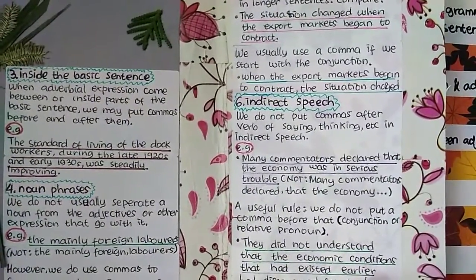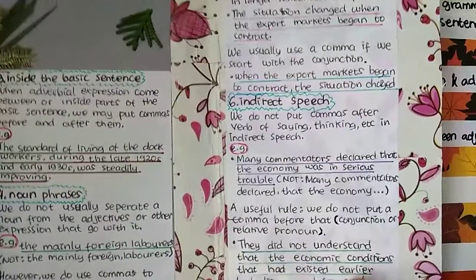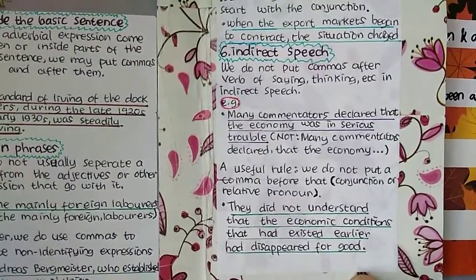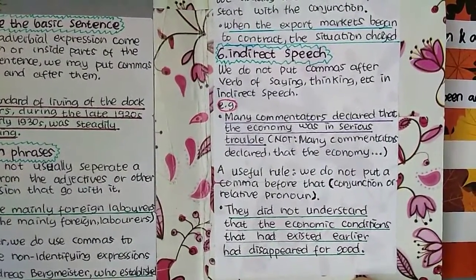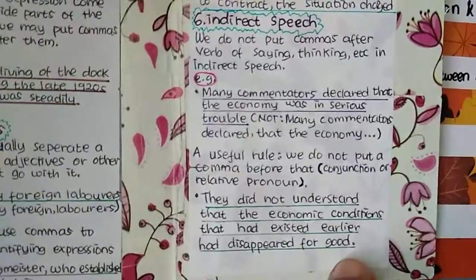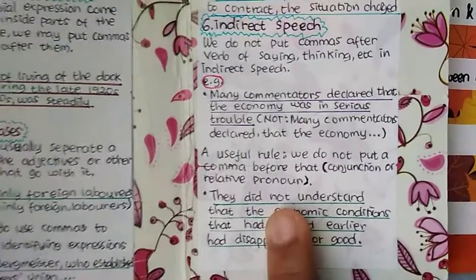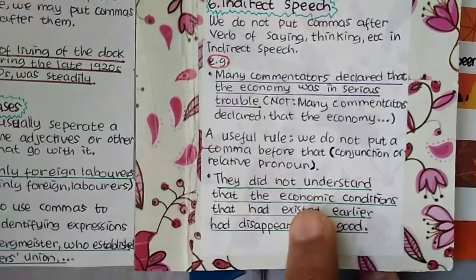Number 6 is indirect speech. We do not put commas after verbs of saying, thinking, etc. in indirect speech. For example, many commentators declare that the economy was in serious trouble, and not many commentators declare, that the economy.